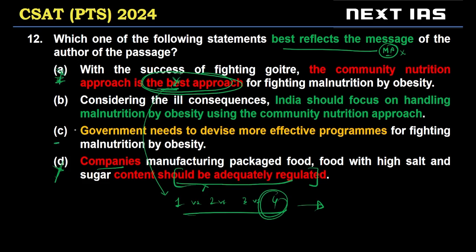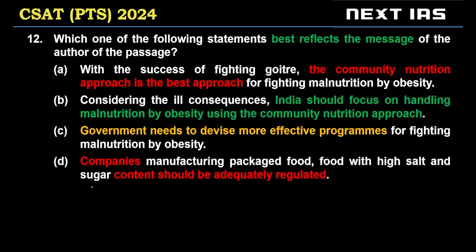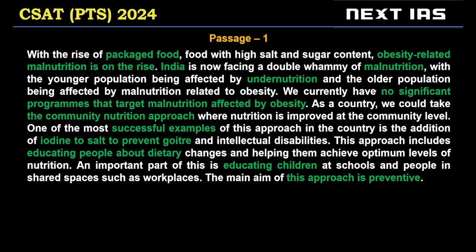Now, option C, if you notice, I've marked it in orange. Government needs to devise more effective programs for fighting malnutrition by obesity. So this one needs to devise more effective programs. This can be valid from the passage, right? The passage is saying currently the programs are not as efficient, no significant programs.